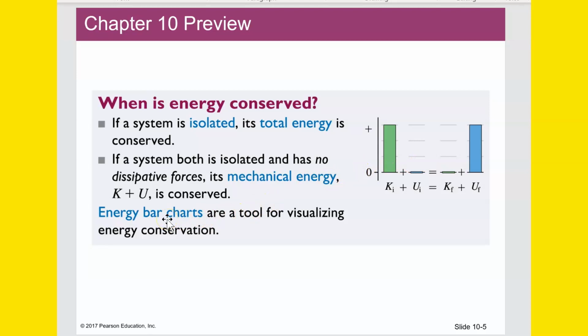All right, notice this says when there are no dissipative forces. Dissipative forces like friction cause a different kind of energy to happen called thermal energy. And so in subsequent chapters, this accounting relationship right here will also include a thermal energy indicator as well as kinetic and potential.